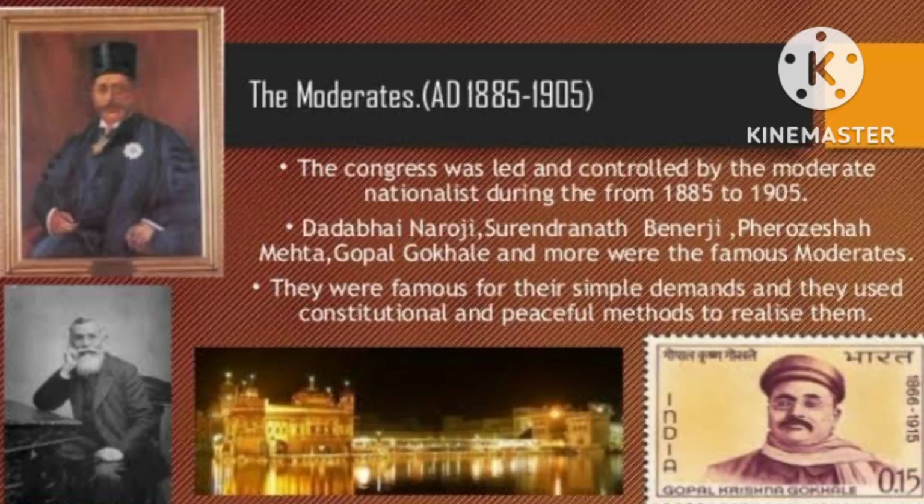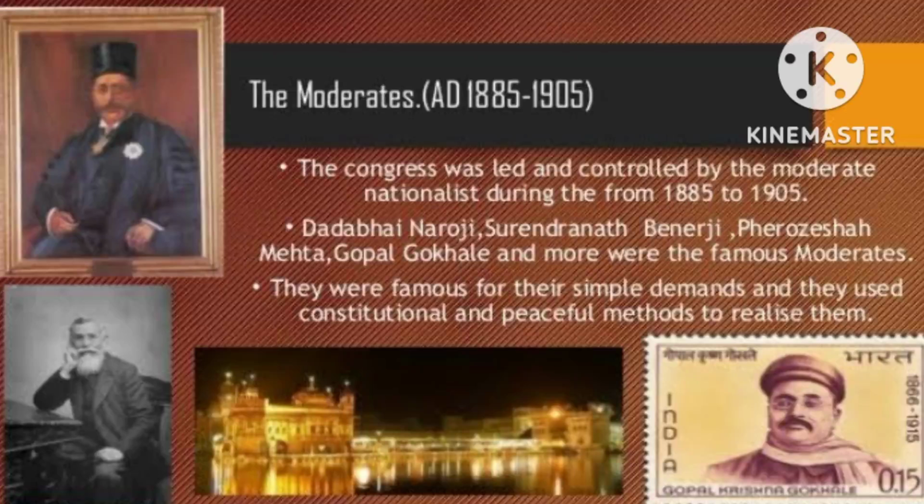They used to place their requests and appeals before the government within the constitutional framework. As I told you in the last class, a constitution is nothing but a structure. So they put their requests and appeals before the British government in a structured framework. They were the first people who taught people about the political situation. They are also INC members. They taught people about the political situations, what is going on around them, and they thought that only people can revolt against the British. Only moderates or only extremists cannot, and they did not get freedom alone. All the people together got freedom, as we know.